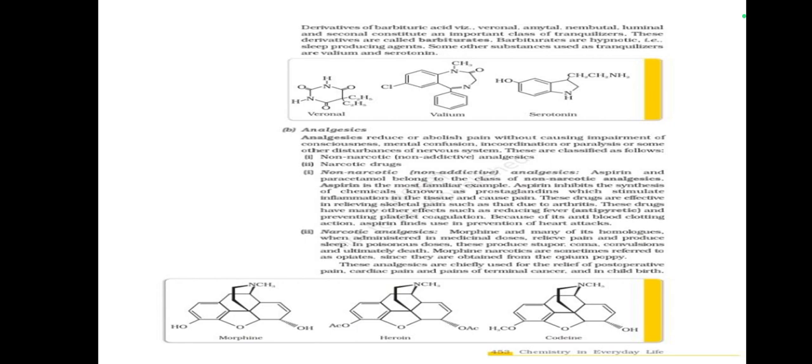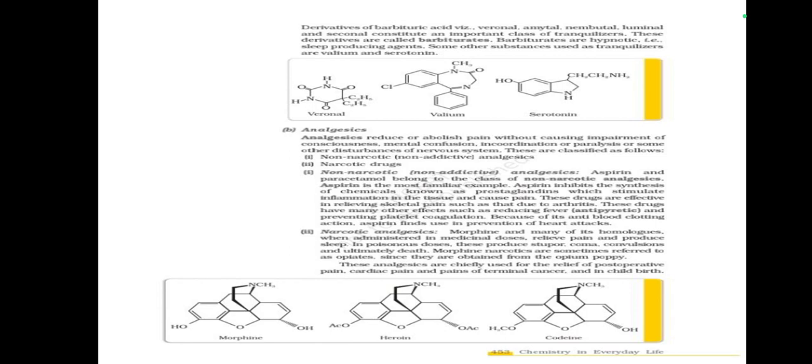Analgesics. Analgesics reduce or abolish pain without causing impairment of consciousness, mental confusion, incoordination, paralysis, or other disturbances of the nervous system. These are classified as non-narcotic and narcotic drugs. Aspirin and paracetamol belong to the class of non-narcotic analgesics. Aspirin is the most familiar example.